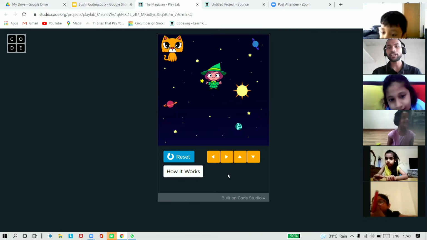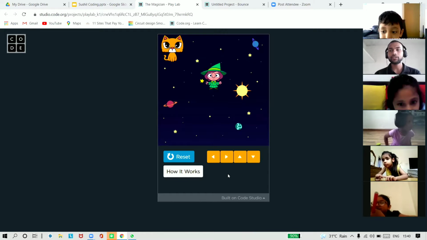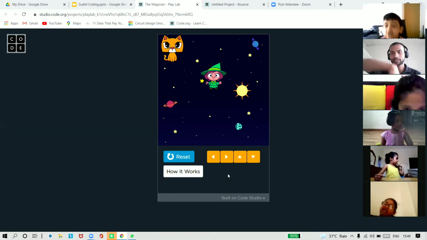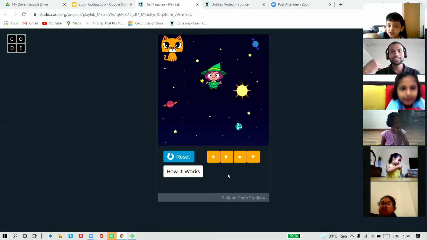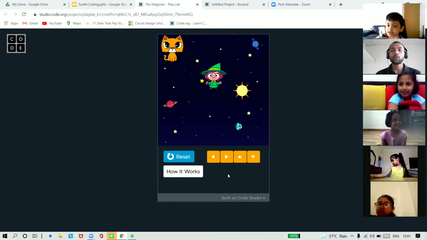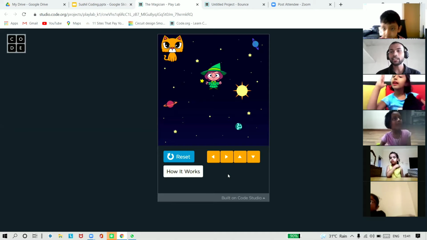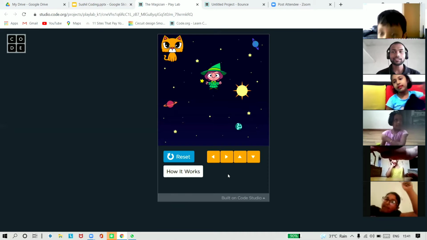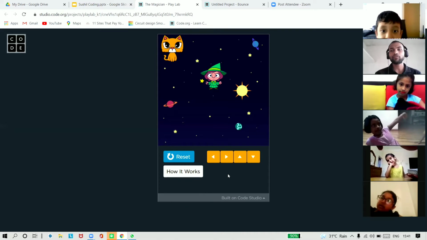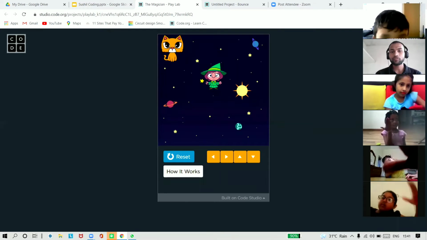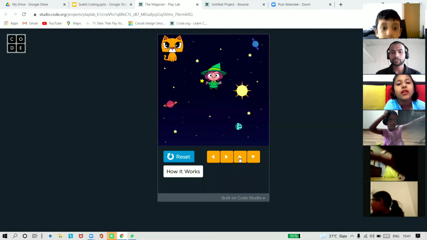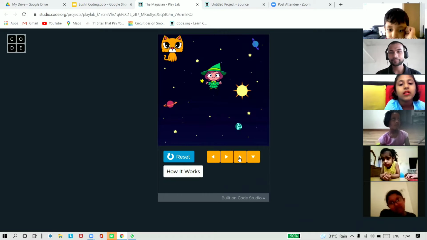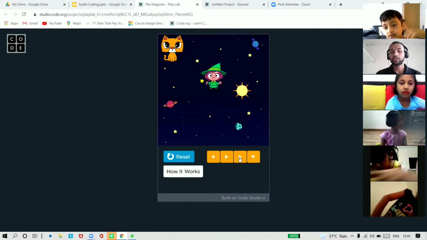Let's see how. So we have four controls, as I told you earlier. We have four directions: north, south, east, and west. We can say it like that: up, down, right, left. Got it? If I want to move this magician upward, I will just click on this. Are you able to see the button where my cursor is? Or you can use the keyboard up arrow.